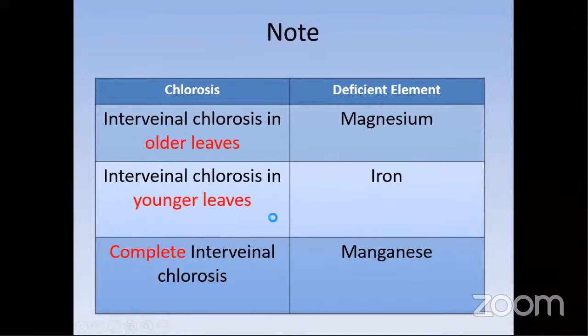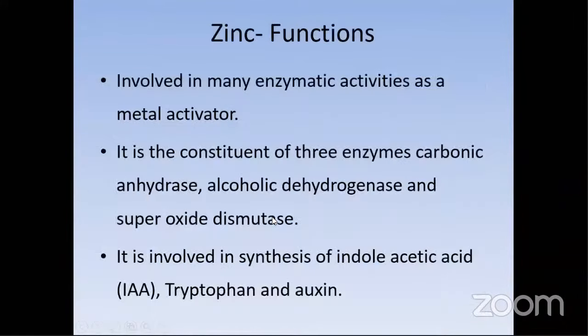So coming to the next point, zinc. Actually, it's a major element which is deficient in our soils. It is a micronutrient involved in many enzymatic activities as a metal activator. Most of the micronutrients are involved in enzyme activation. It is a constituent of three enzymes: carbonic anhydrase, alcohol dehydrogenase, and superoxide dismutase. These enzymes are involved in photosynthesis and respiration. Without zinc, these enzymes can't be activated.